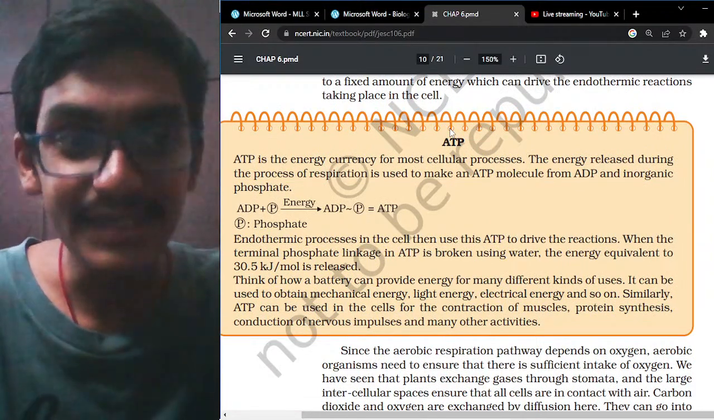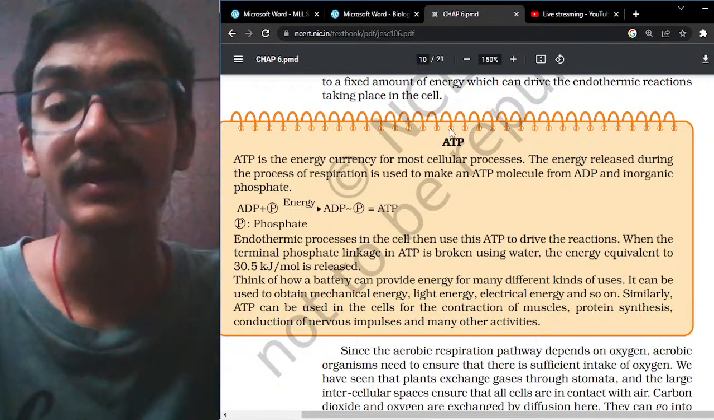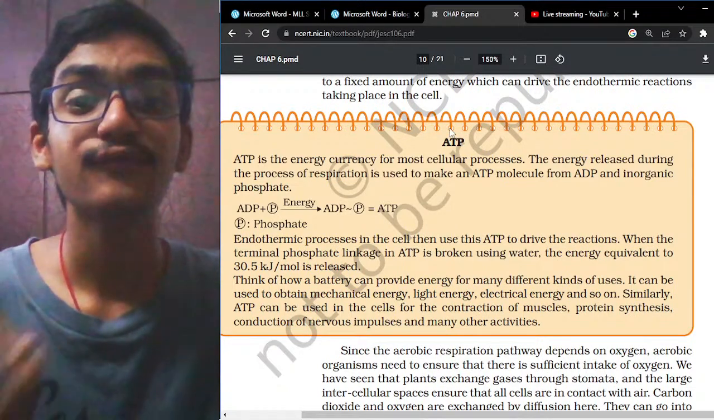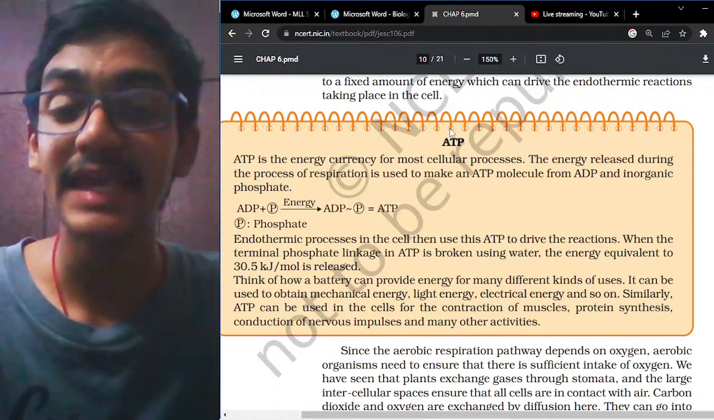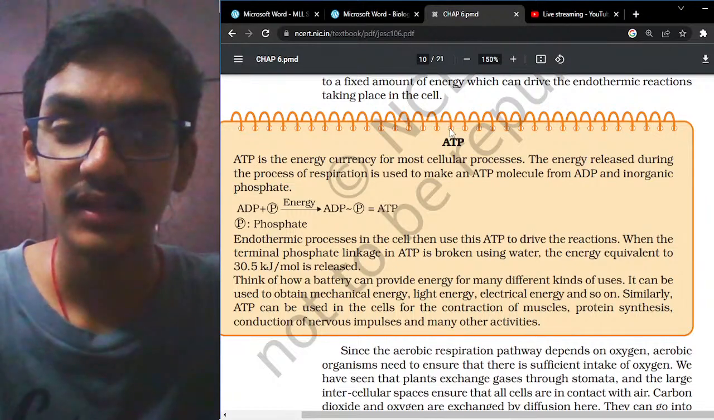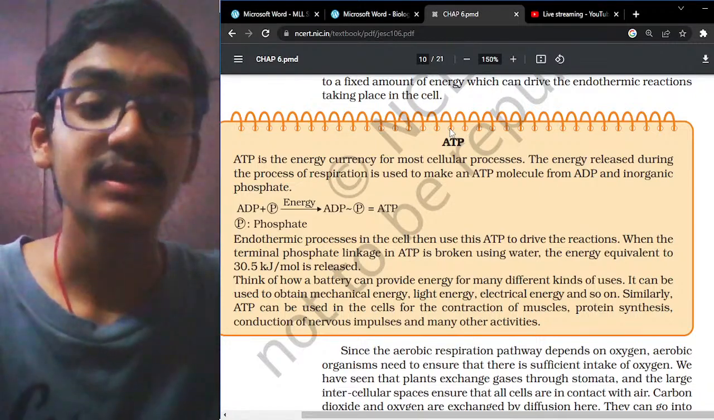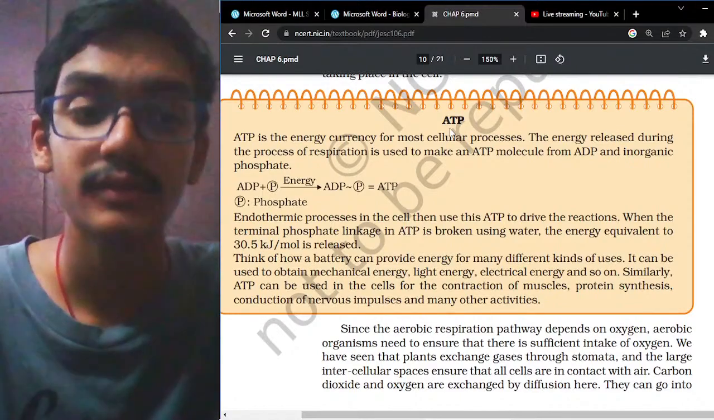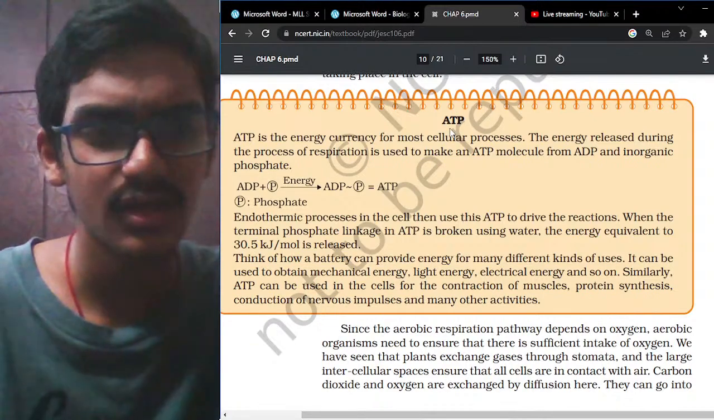The energy released during the process of respiration is used to make an ATP molecule from ADP and inorganic phosphate. So the ATP molecule is formed from inorganic phosphate and adenosine diphosphate, that is ADP. When ADP and inorganic phosphate combine together, they form ATP, that is adenosine triphosphate. This adenosine triphosphate is equivalent to 30.5 kilojoules per mole of energy released at once. So this you can just remember.